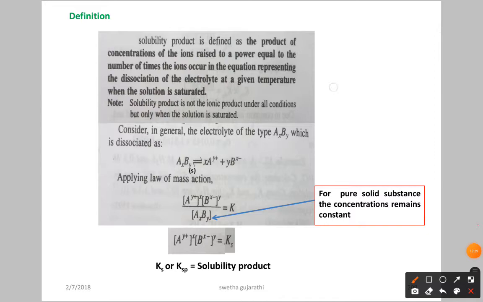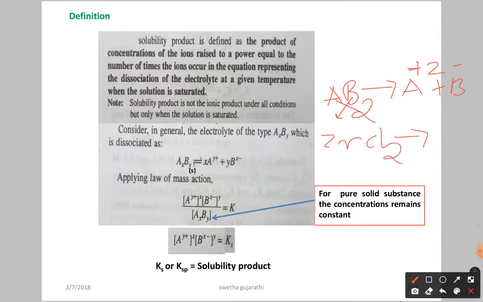So crisscross, as you know, for example, we have the AB2 electrolyte. If it undergoes ionization, what happens? You are going to get A^2+ and B^-, crisscross. Next, for example, we have ZnCl2. What happens? You are going to get Zn^2+ and 2Cl^-. So the crisscross formula, as you know very well. Now here also we have the crisscross.